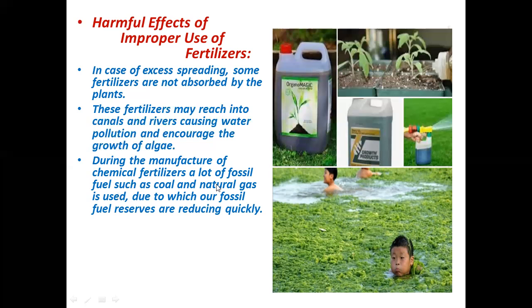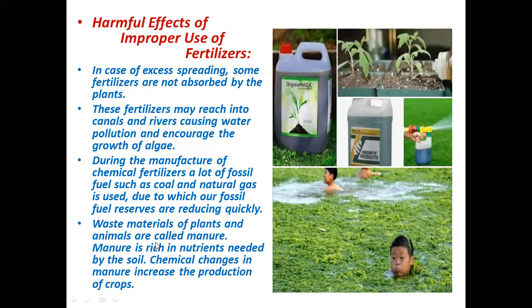During the manufacture of chemical fertilizer, like those fertilizers which we call synthetic fertilizer, a lot of fuel such as coal and natural gas is used, due to which our fossil fuel reserves are reducing quickly.